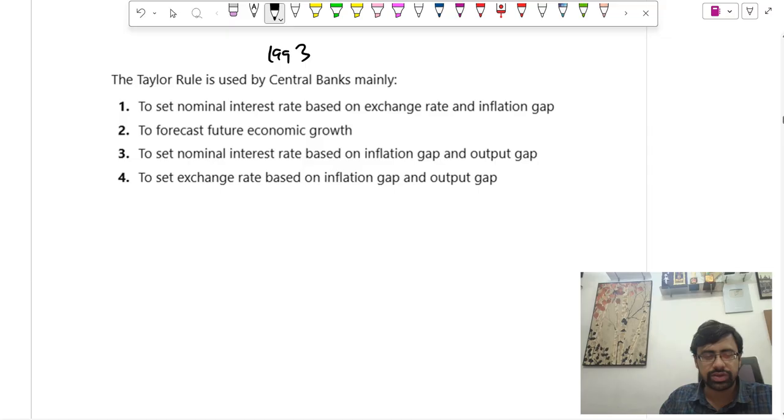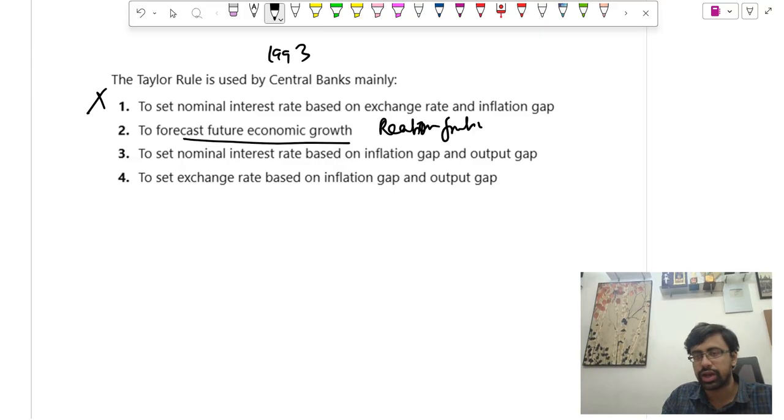Option 1 is exchange rate plus inflation gap. This is incorrect because the Taylor rule doesn't directly talk about or target the exchange rate. Second one is forecast future growth. This is not correct, because the policy is a reaction function, not a forecasting one. It's a reaction function, meaning what is happening and after that what you're doing. So this is also not correct.